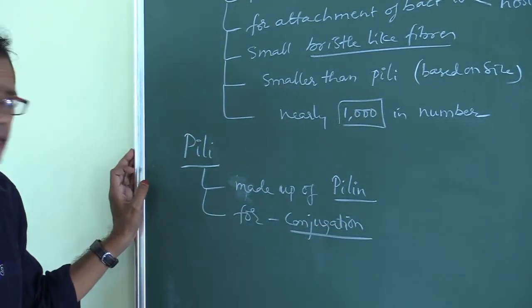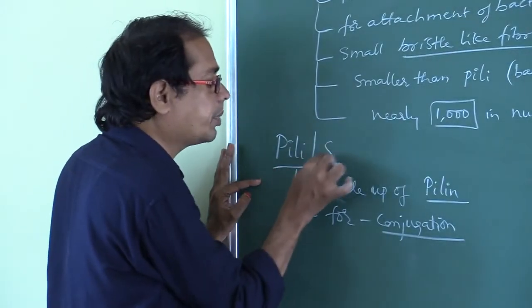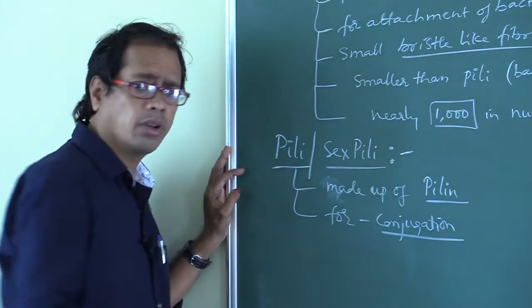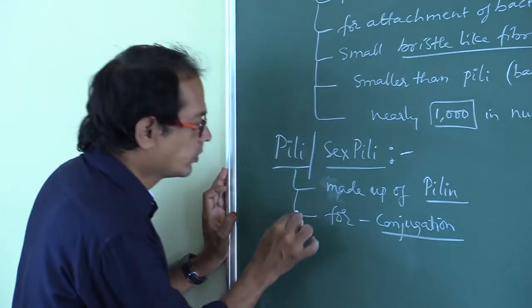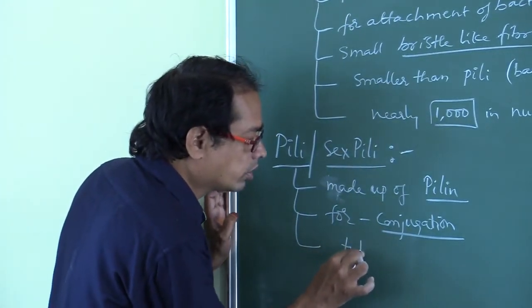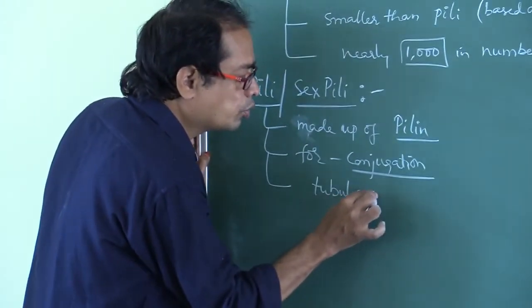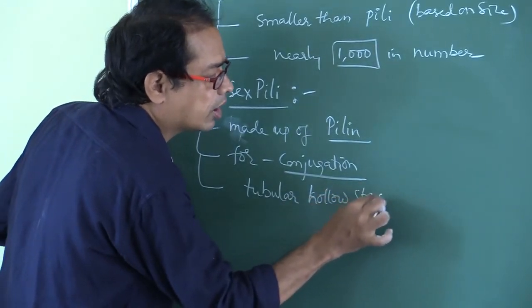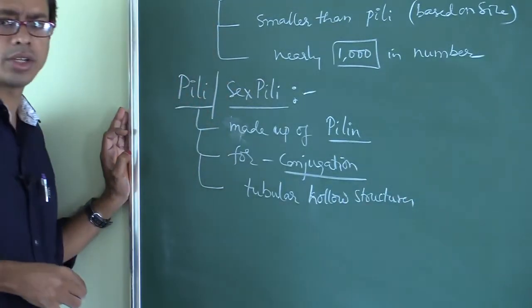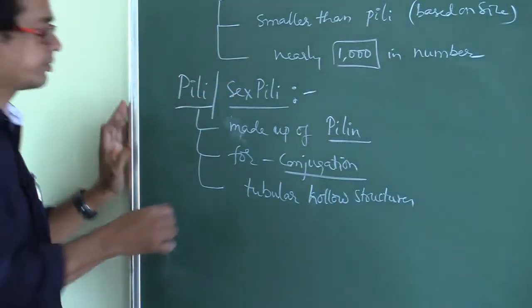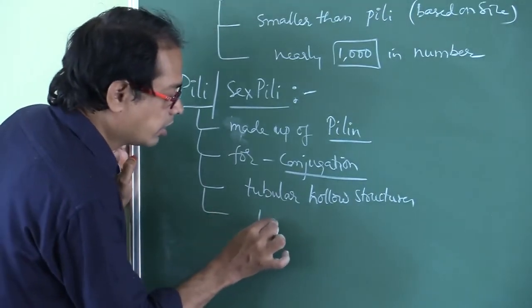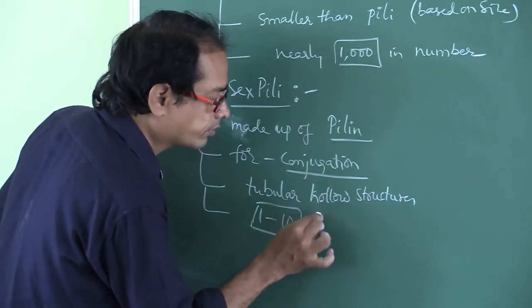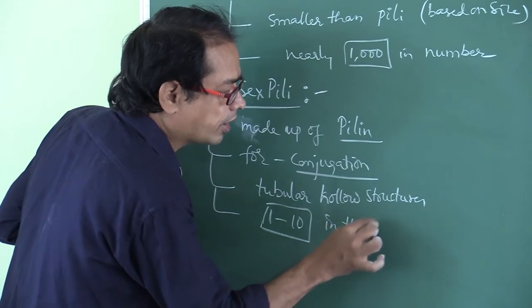Pili are also called sex pili, useful for conjugation, and these are tubular hollow structures, and these are nearly 1 to 10 in number.